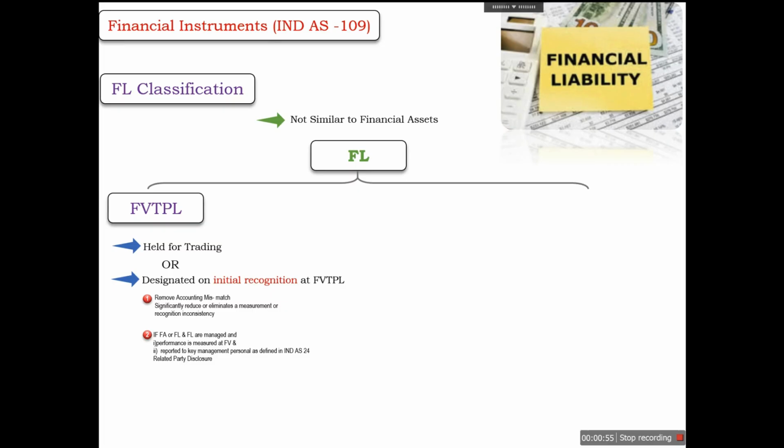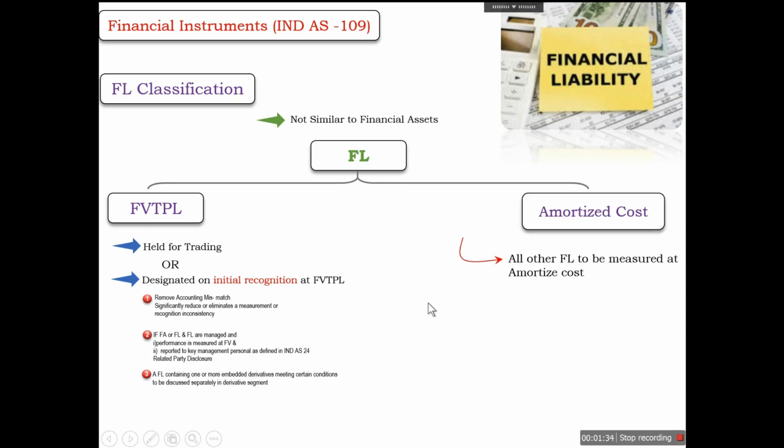And in case the financial assets or combination of financial assets and financial liabilities are managed and performance of that is measured at fair value and reported to key management personnel as defined in Ind AS 24, that is related party disclosure, we can designate these financial assets and liabilities at FVTPL. And in case the financial liability contains one or more embedded derivatives meeting certain conditions, that we will discuss separately. Apart from these, all other financial liabilities we will measure at amortized cost.